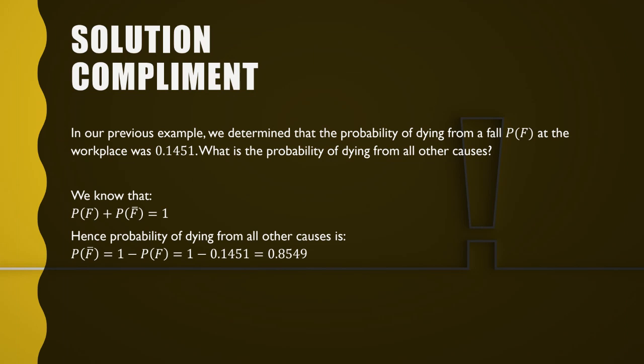Because we already know P(F) plus P(F complement) equals 1. So we want P(F complement), which equals 1 minus P(F), or 1 minus 0.1451, which is 0.8549. So 85.49% of people die from all the other causes, which is not from fall.